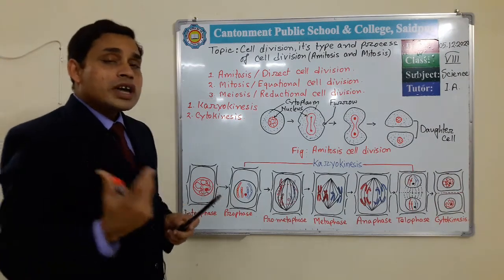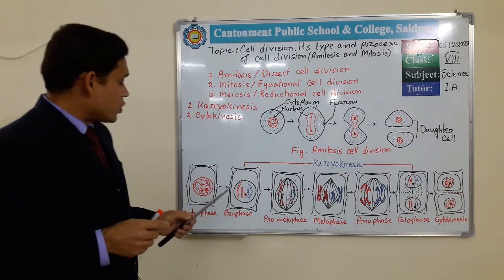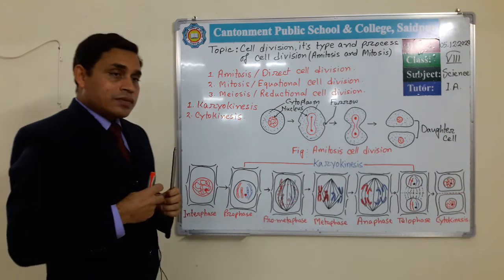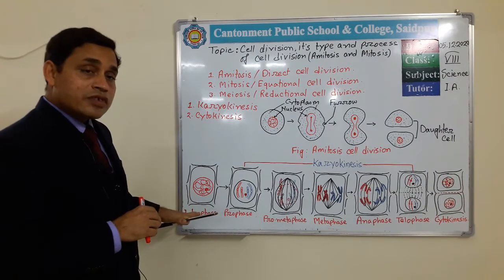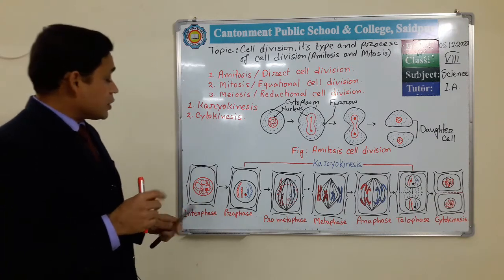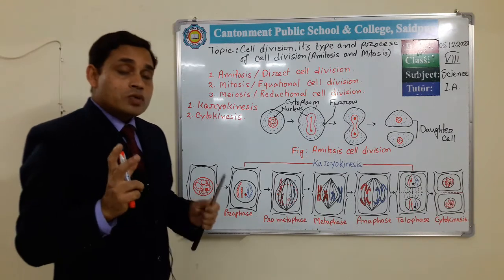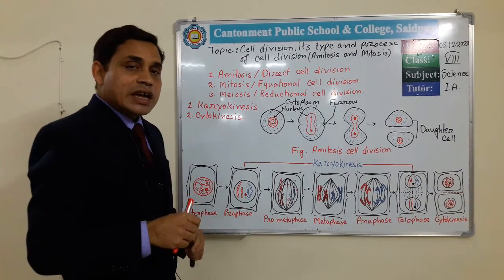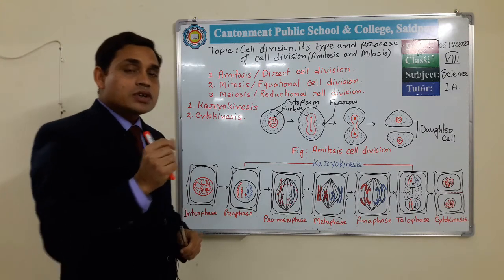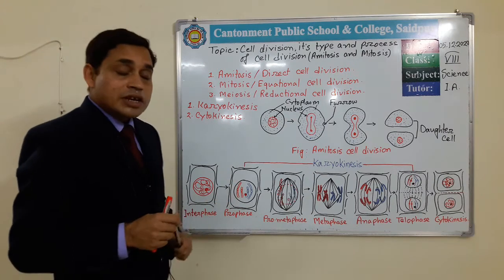So what happens in this cell division? At first the genetic material duplicates itself in the preparatory phase, but it remains in a thread-like structure. But in prophase the nucleus becomes large in size and water dehydrates from the nucleus, mainly from the chromosome, and this water comes into the cytoplasm.